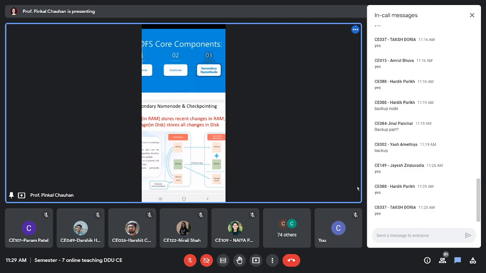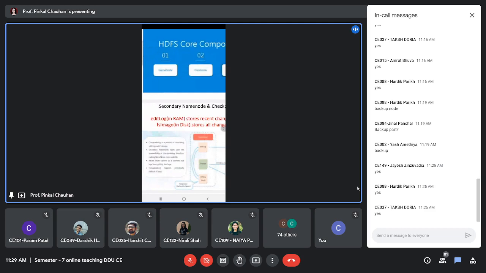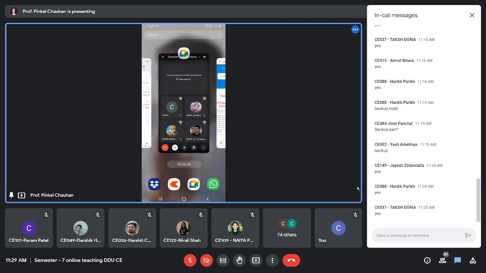So usually, which one will be of bigger size, FS image or edit log?